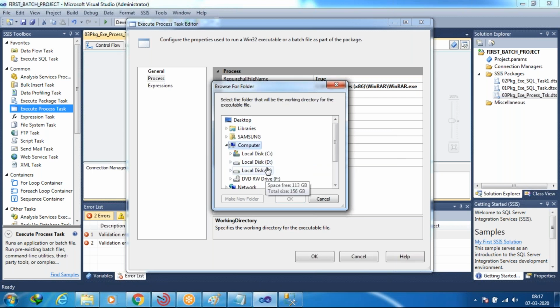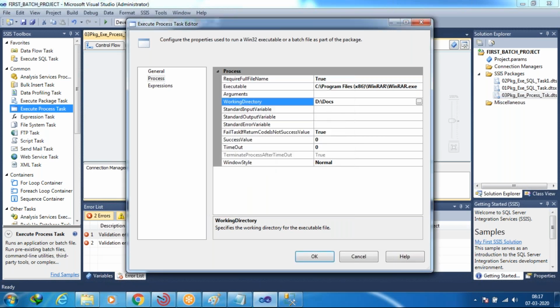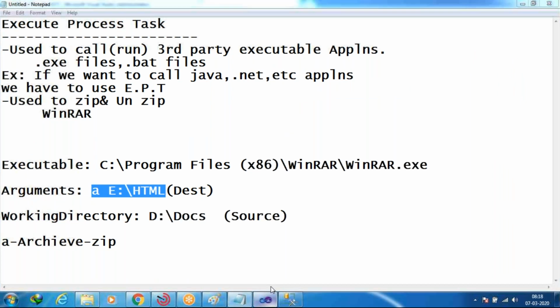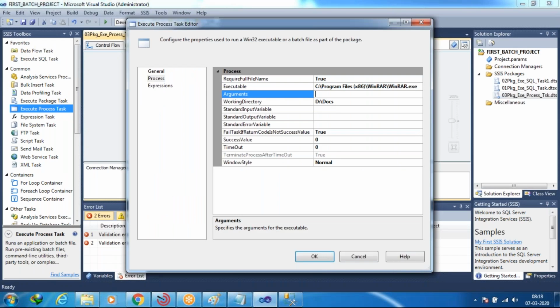Inside Computer, in the D drive, the Docs folder. Yes, so you can do like this also. And here I'm going to copy paste that one. Control V. So here, yeah, guys, clear?